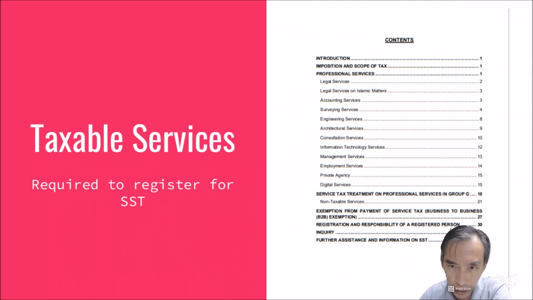These are the few: legal service on Islamic matters, accounting service, surveying service. Estate agency service is under surveying service. Engineering service, architecture services, consultation services, information technology services, management services, employment services, private agency, digital services. So there is all kinds of different services and interpretation even within surveying.